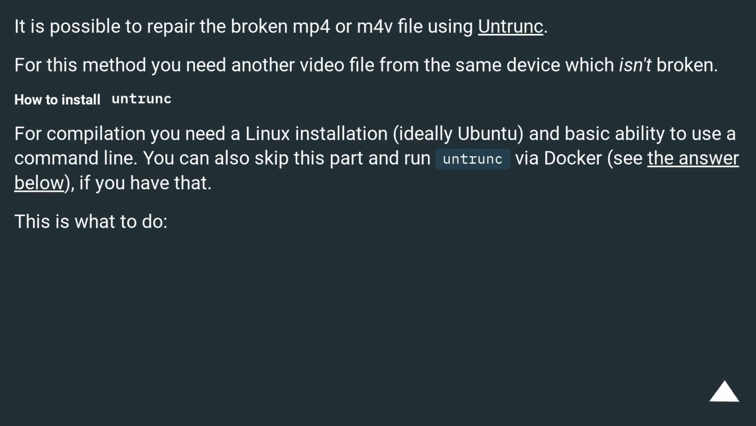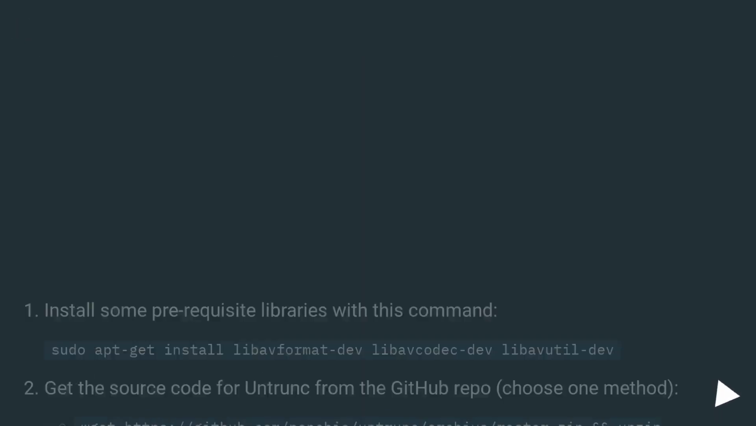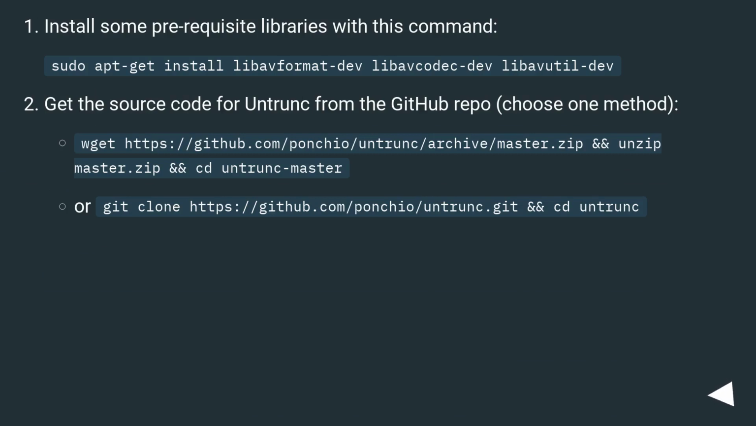This is what to do. Install some prerequisite libraries with this command. sudo apt-get install libavformat-dev libavcodec-dev libavutil-dev.